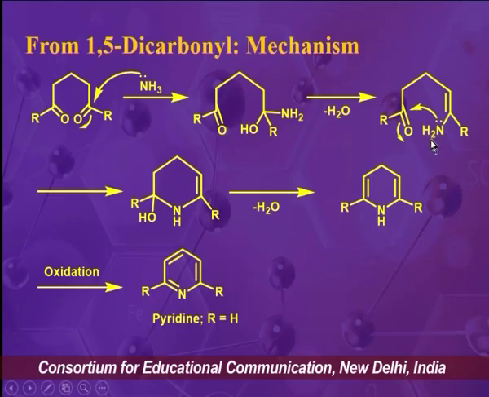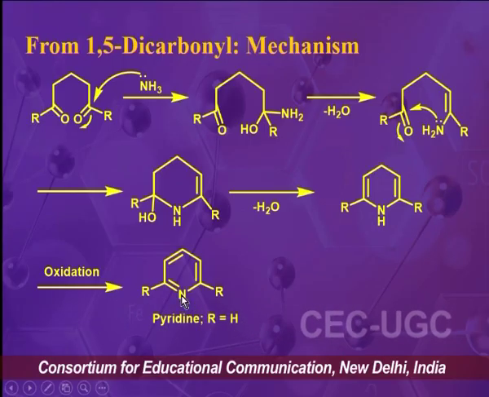In this intermediate you can see there is an amine group and a carbonyl group in the same molecule. So an intramolecular nucleophilic addition reaction takes place and it converts into this cyclic intermediate. In the cyclic intermediate dehydration takes place to give the 1,4-dihydropyridine derivative, and this on oxidation produces the pyridine derivative.